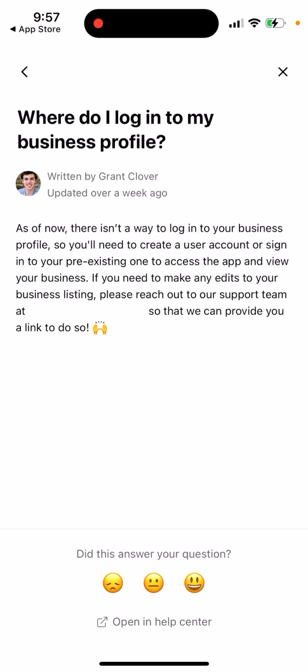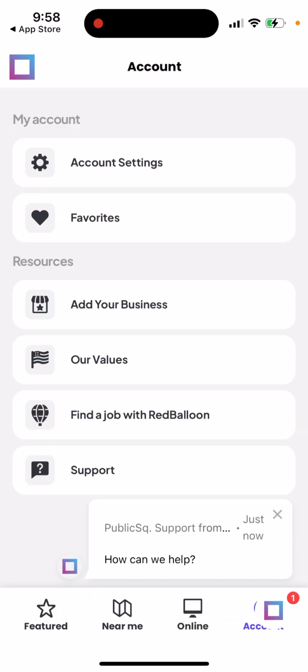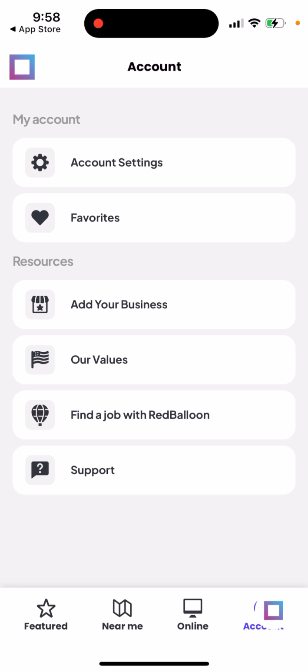If you want to create a business and log into your business account, it says that as of now there isn't a way to log into your business profile, so you will need to create a user account and assign it to your pre-existing one to access the app and view your business. So that's how it works. And you can reach out to their support here.